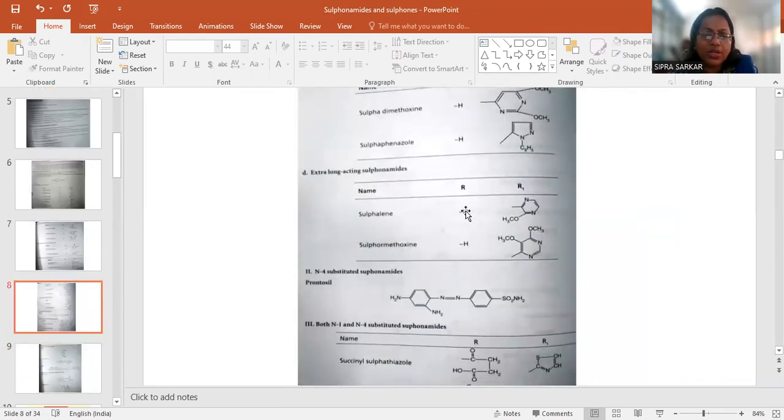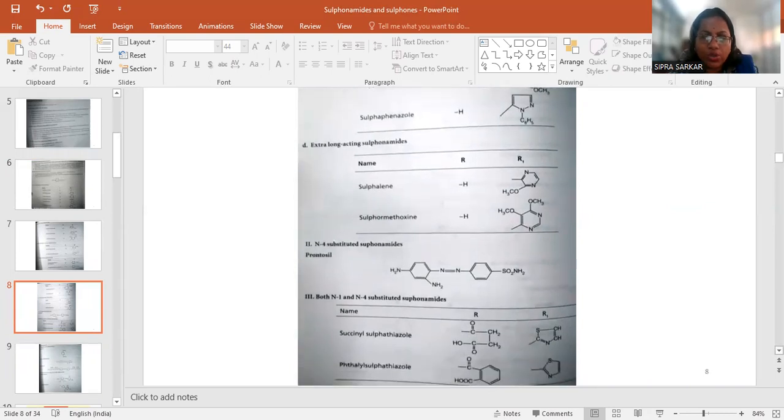There are also some extra long acting sulfonamides like sulfalene, sulfone, and methoxine. In N4 substituted sulfonamides, at the nitrogen there are some substitutions where a larger ring is attached, and both N1 and N4 substitution is there. Succinylsulfathiazole is one of the categories of drug.